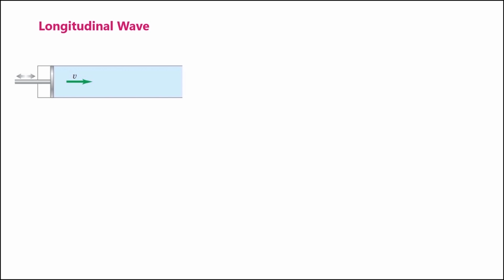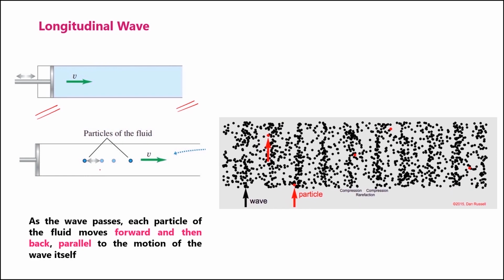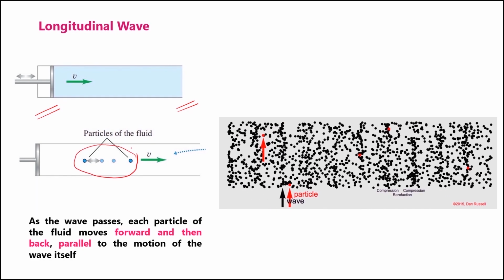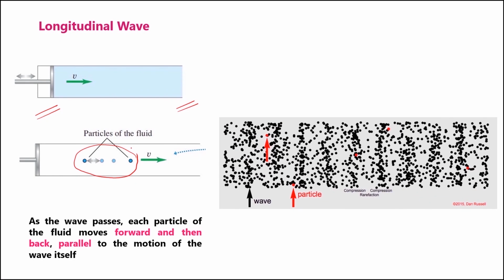The second type of wave motion is known as a longitudinal wave. The medium that we consider in this example is a tube that is filled with a fluid or gas. We assume that the right end of the tube is fixed and the left end of the tube is fitted with a movable piston. When we apply pressure on the piston, the particles inside the medium will undergo a to and fro motion along a horizontal direction. And such kinds of waves are known as longitudinal waves.